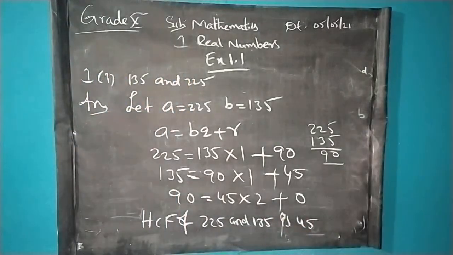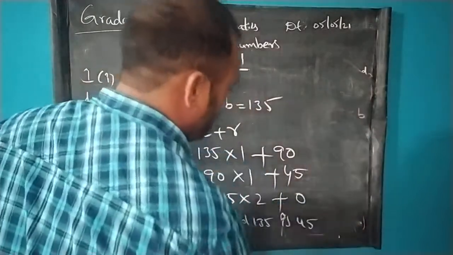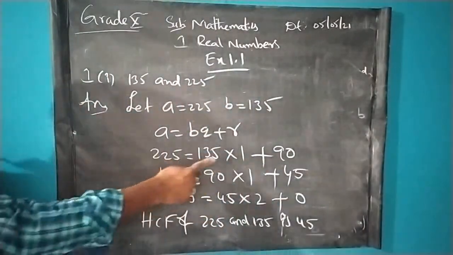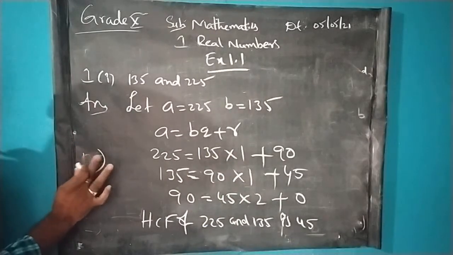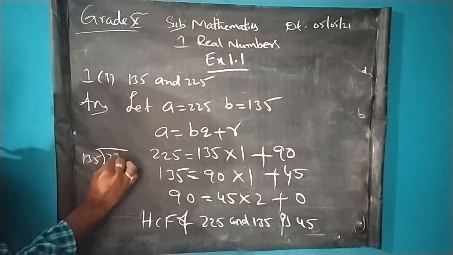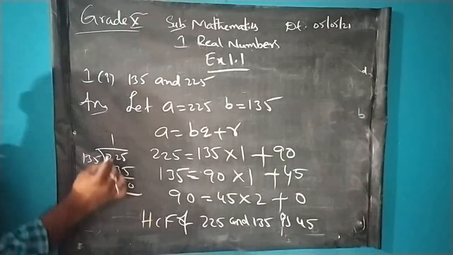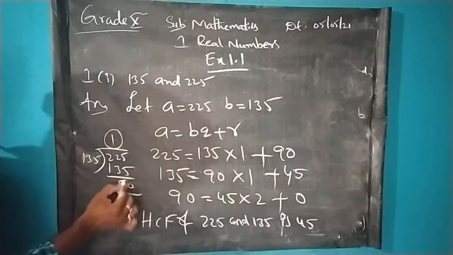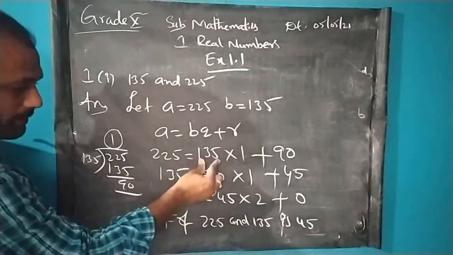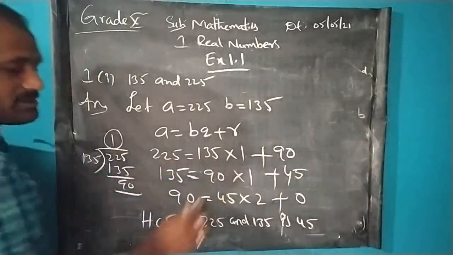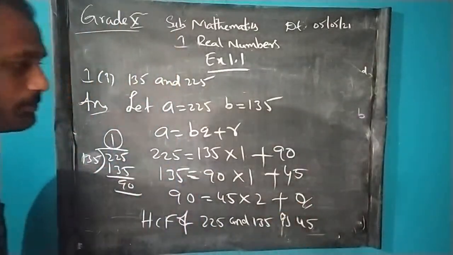This is the HCF. If you have any confusion regarding this, it is better to do the division on the side. For example, if I don't know how to do this, we can do the division directly like this. 225 divided by 135: 135 once is 135, the remainder is 90. In place of the quotient you write 1, in place of the remainder you write 90. These are the A and B numbers. Next, the B number will come in the first place and the remainder will come in the second place. This procedure is repeated until we get the answer as 0.